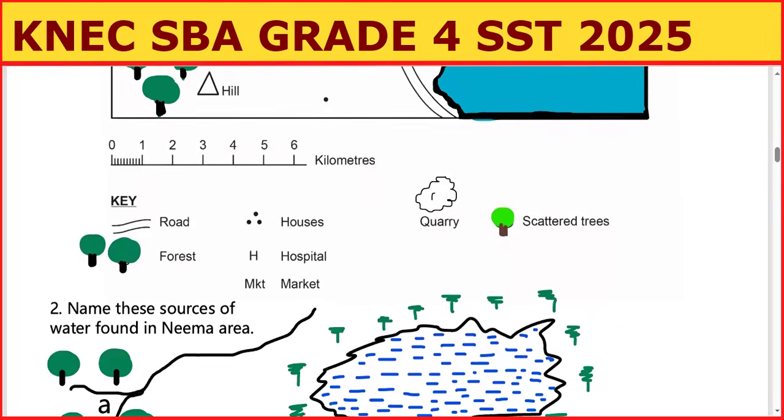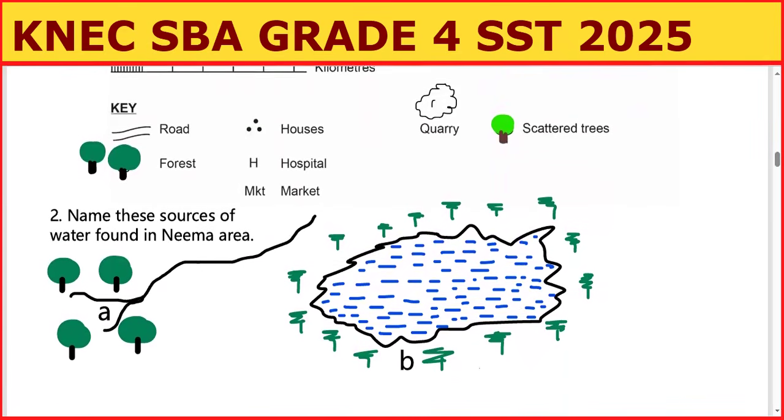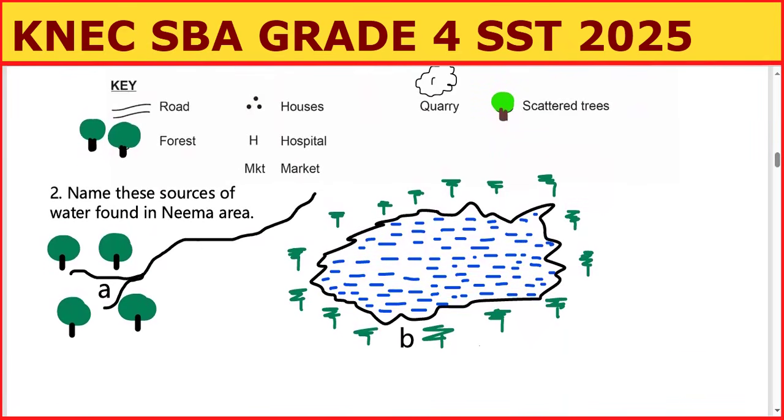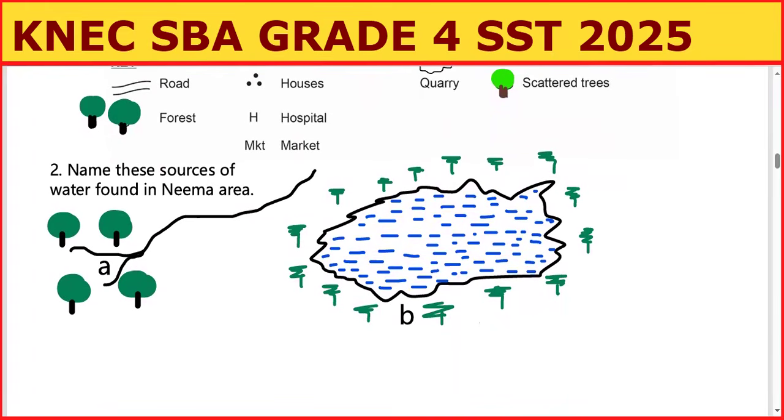So we have the scattered trees, and we have another question here. Name these sources of water found in Neema area. Sources of water. We have A. You can see this which moves like this from the forest. This can't be road. And then we have this one here in Neema area.